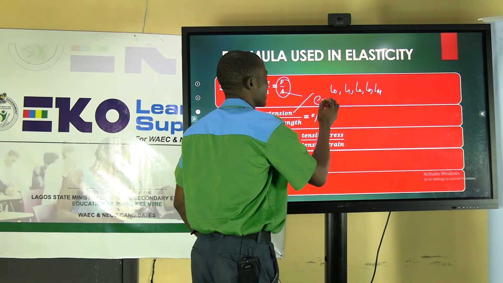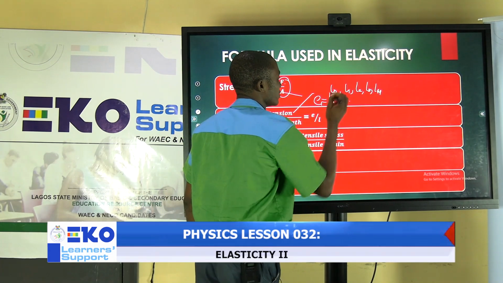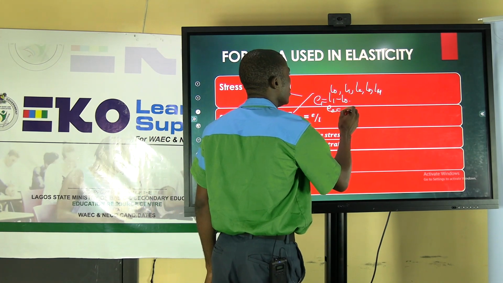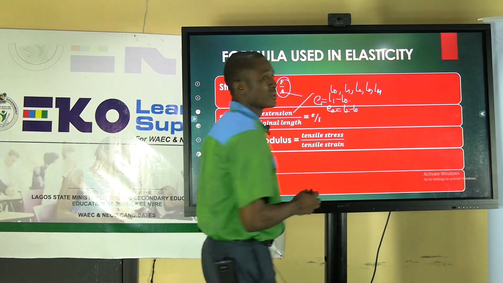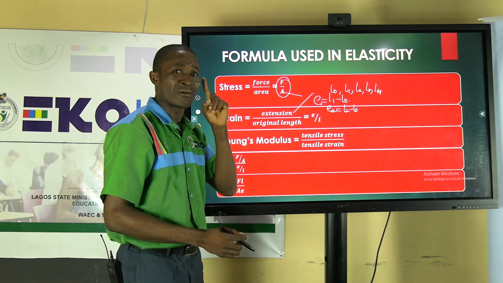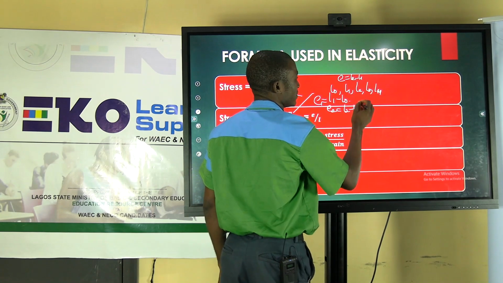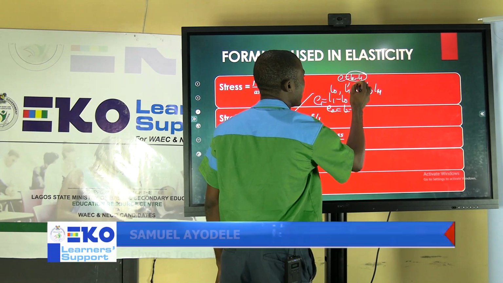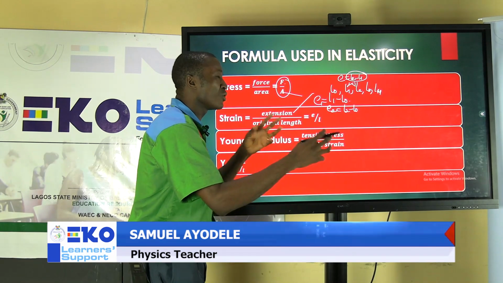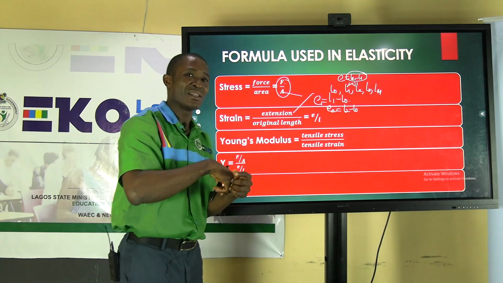So if I want to look at the first extension, if I have these varying lengths, it's going to be L1 minus L0. That is the original length, L0. If I want to look at the second extension, it will be L2 minus L0. So it's with respect to the original length. That's how we calculate our extension. Don't ever say extension is L2 minus L1. Both L2 and L1 are new lengths, so you don't compare extension by making use of the two new lengths. You make reference to the original length.